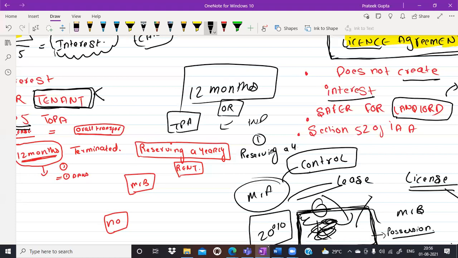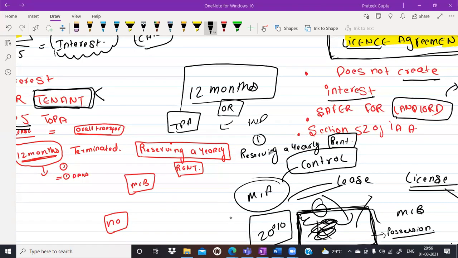So reserving, I guess, a yearly rent. Like what Pritika was saying, if we have discussed the remuneration or the premium of the lease, and we had not decided about the tenure of the lease, I guess that is what reserving a yearly rent means. So you are saying, Sagar, that the tenure of the lease is, let's say, 5 months. As of now, we have mutually decided the tenure of the lease would be 5 months. We have not written the same in the lease deed, but we have reserved the annual rent.